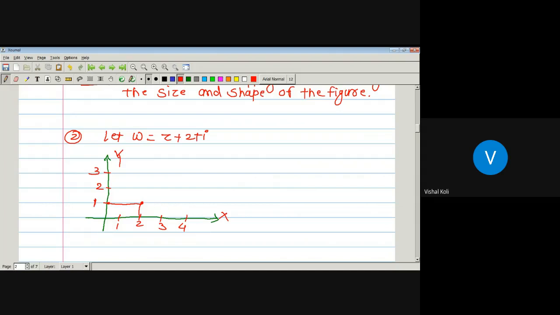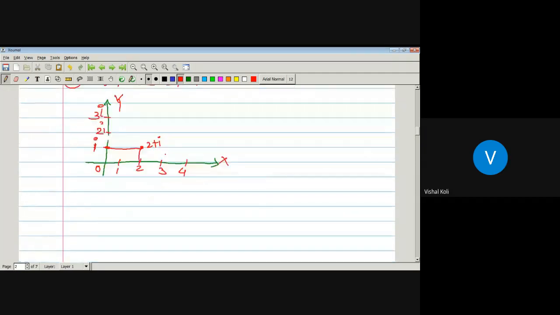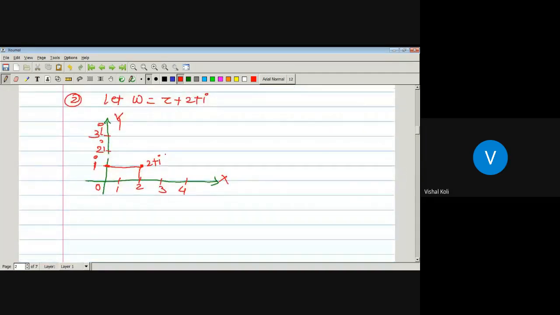Okay, so this is nothing but 2 plus I. This will actually be a point I, since it is an imaginary line. Actually, either we can take 1, 2, 3 or take 1, 2I, 3I, whatever. So this will be I, 2 plus I, this will be 2, and here somewhere will be 0. And we have given a translation mapping which is equal to W equals Z plus 2 plus I.